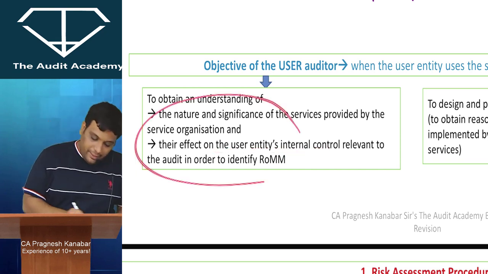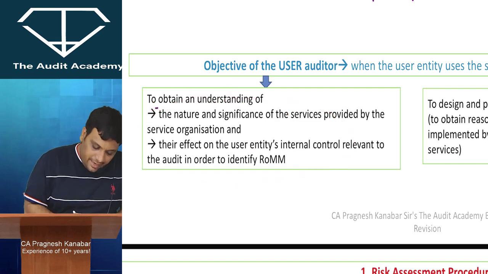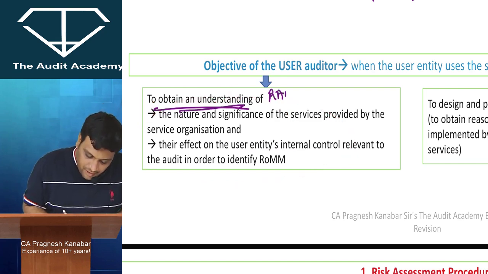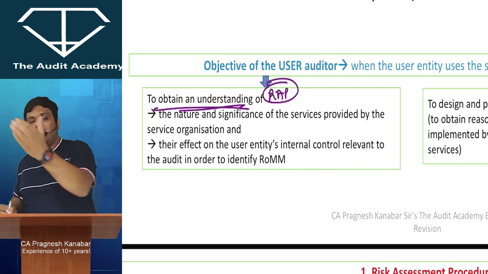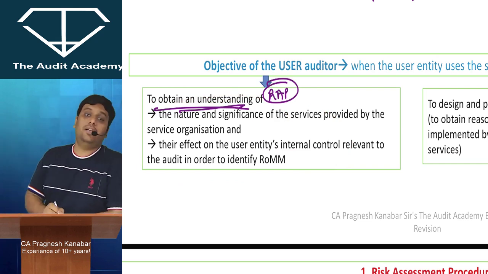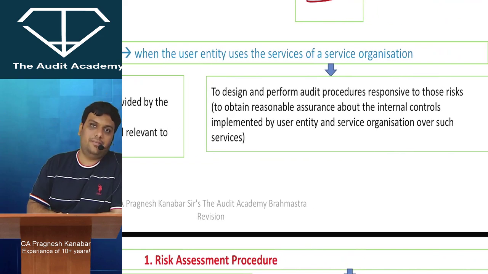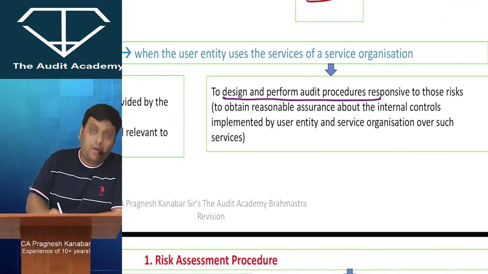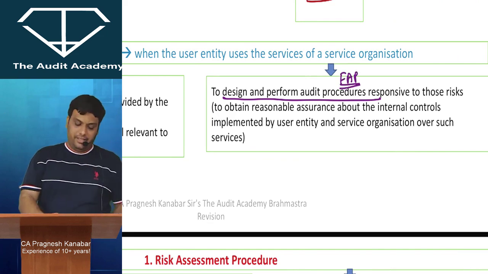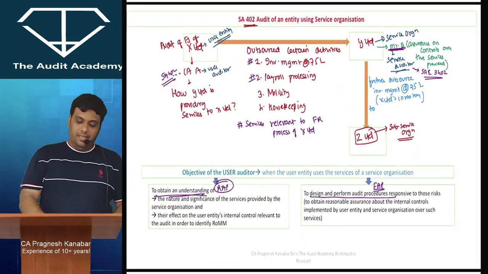So first you will try to obtain an understanding. Trying to obtain an understanding means performing which procedure? Risk assessment procedure. Once you have obtained a complete understanding, then you will perform further audit procedures. The testing part, the tests of details, tests of controls and so on. I hope I am clear with this. Yes, sir.